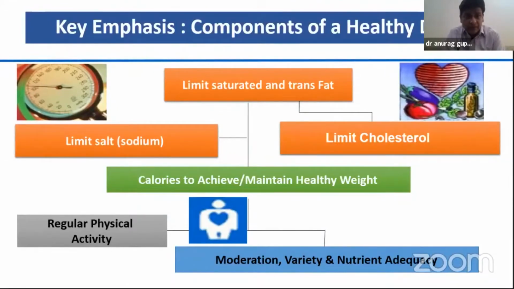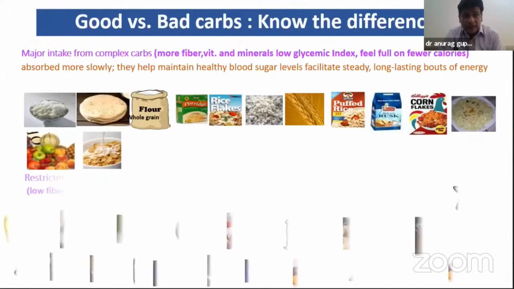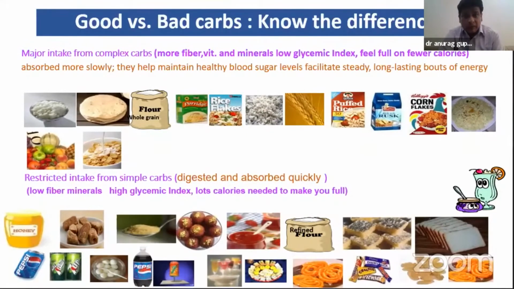So the emphasis is on a healthy diet. What is a healthy diet? Limit salt, limit cholesterol, calories to achieve or maintain healthy weight, regular physical activity, moderation, variety, and nutrient adequacy. The concept is major intake from complex carbohydrates, which have more fiber, more vitamins, more minerals, low glycemic index, and make you feel full on fewer calories.